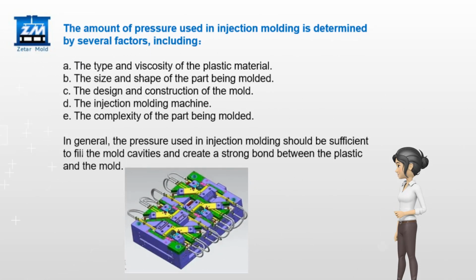The amount of pressure used in injection molding is determined by several factors, including: A. The type and viscosity of the plastic material. B. The size and shape of the part being molded. C. The design and construction of the mold. D. The injection molding machine. E. The complexity of the part being molded. In general, the pressure used in injection molding should be sufficient to fill the mold cavities and create a strong bond between the plastic and the mold.